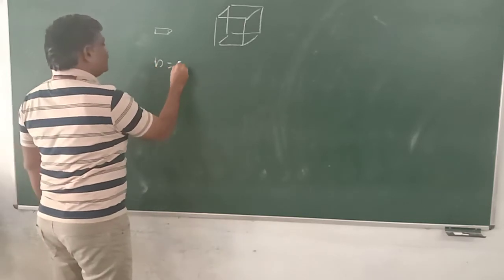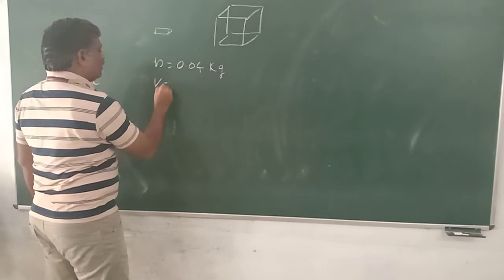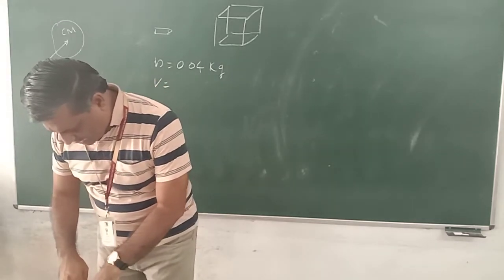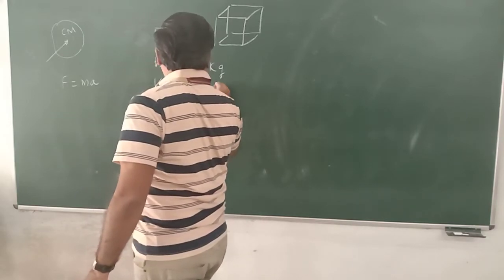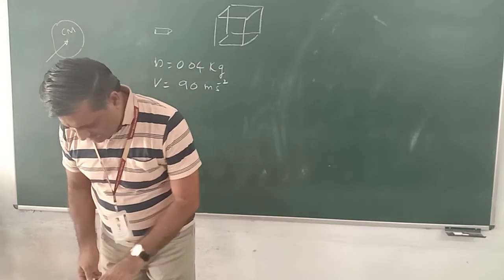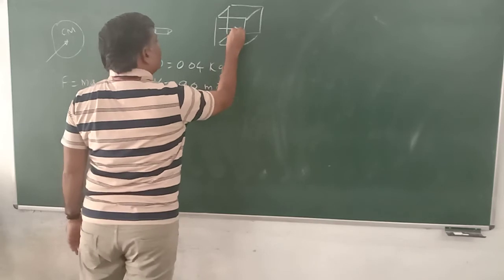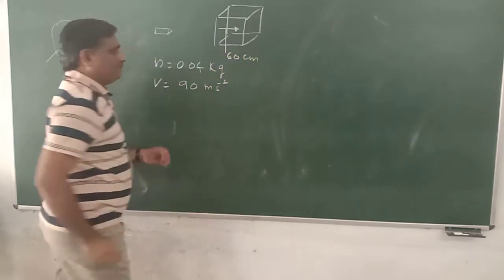Mass of bullet is 0.04 kg and the velocity of that bullet is given as 90 meter per second. And the distance is 60 centimeter. After the hit, it travels this distance of 60 centimeter.